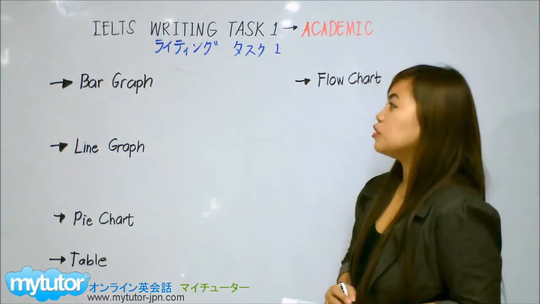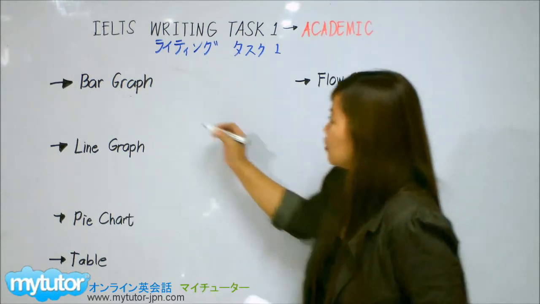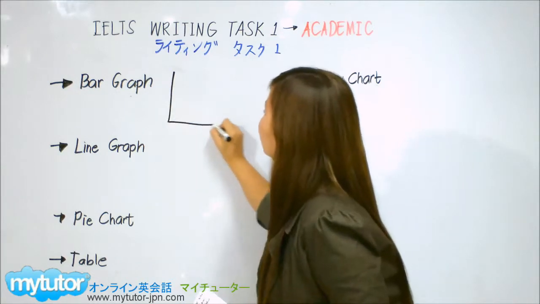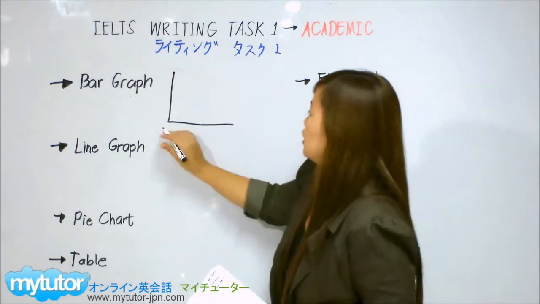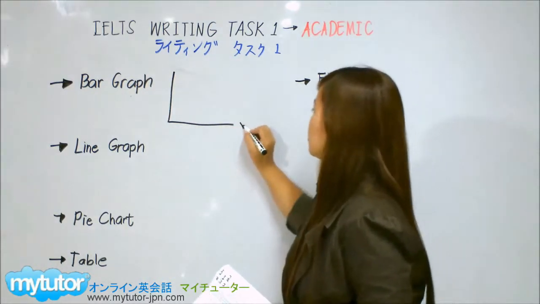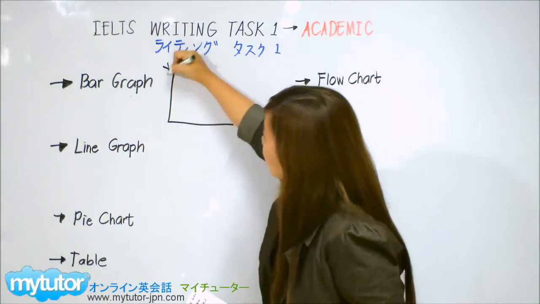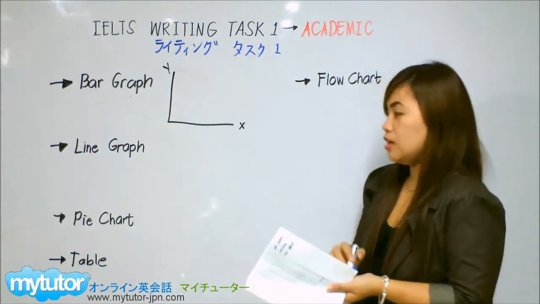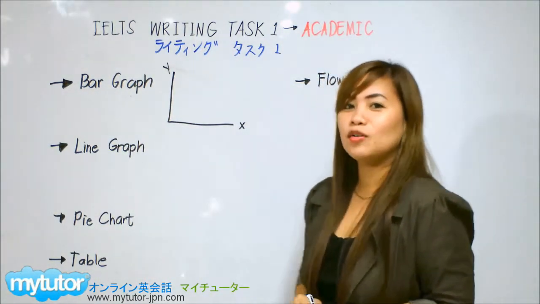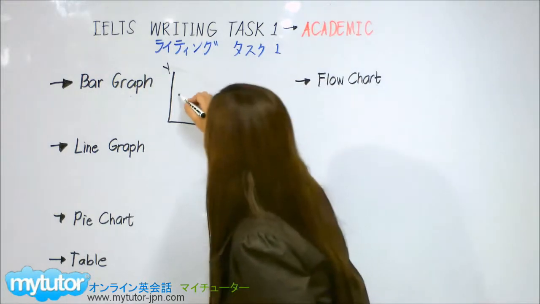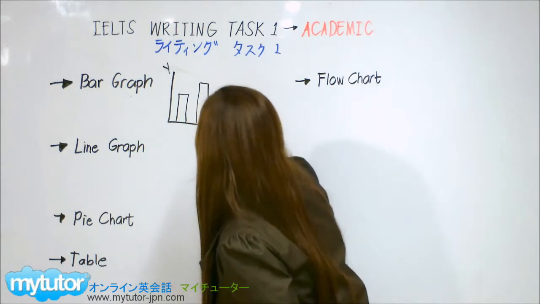Let's start. First, we have the bar graph. How does a bar graph look like? Okay, we draw the XY axis. Here is the X axis, and here, the Y axis. From the word itself, bar, like chocolate bars or gold bars, we see bars in this graph. For example, like this.